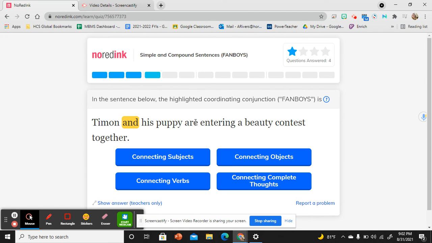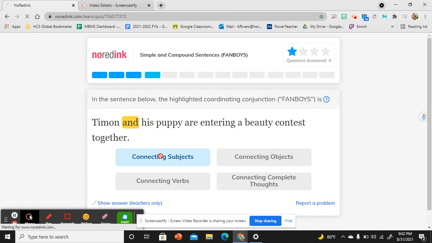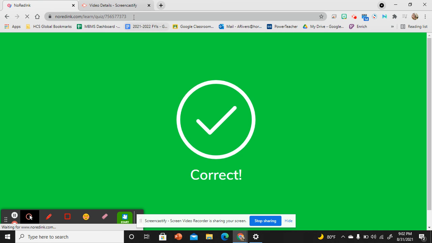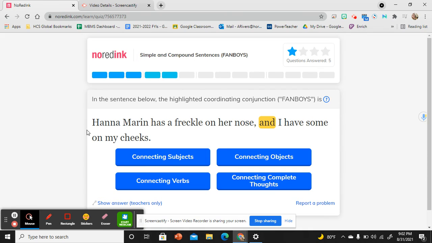Timon and his puppy are entering a beauty contest. Are entering, that is our verb. So Timon and his puppy, this and is connecting Timon to the puppy, and they are subjects. So we are connecting subjects. They are doing the action in the sentence.